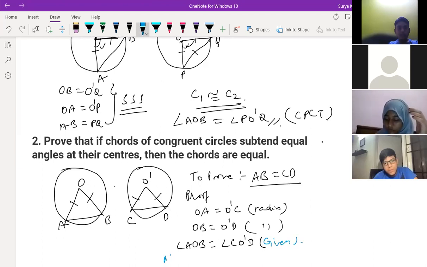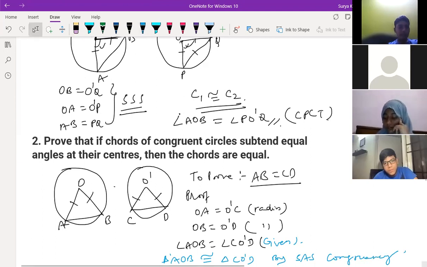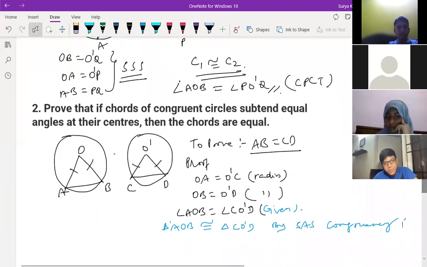Then triangle AOB is congruent to triangle CO dash D, by which one? By side angle side congruency. So then you can write AB is equal to CD.